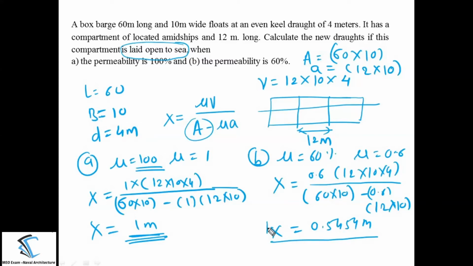So try to understand this concept here. What I have told: if the permeability is very low for a particular compartment, that will be good for us. It means that if that compartment gets damaged, you will lose a smaller amount of buoyant force and there will be a smaller increment in the draft also. That will be good for us. I hope everything is clear to all of you.